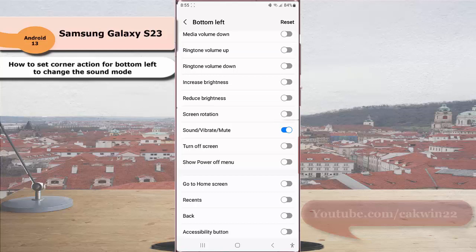Next, you can connect a USB or Bluetooth mouse with your phone. Once done connecting, now you can easily change the sound mode to sound mode or vibrate mode or silent mode by hovering and stopping your mouse pointer on the bottom left corner of the screen.